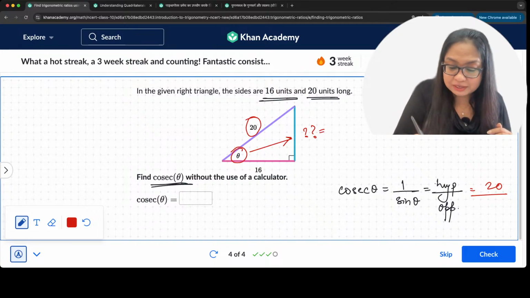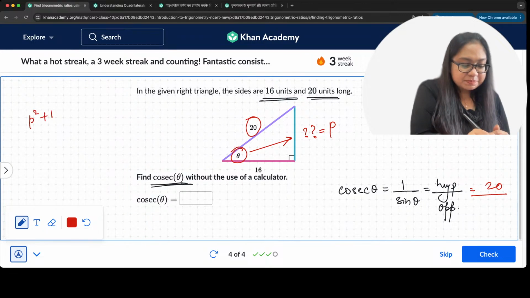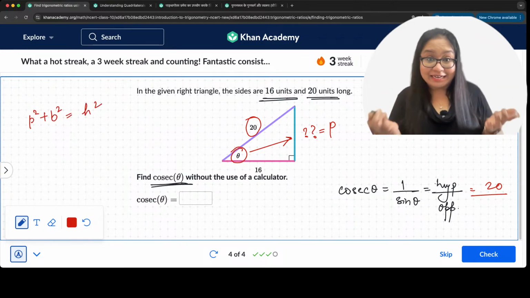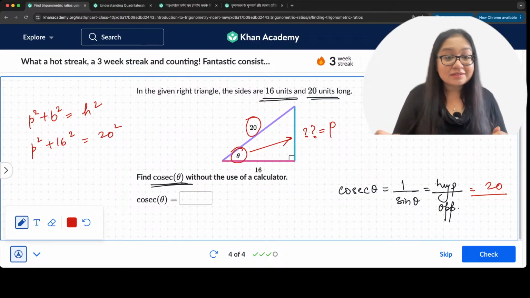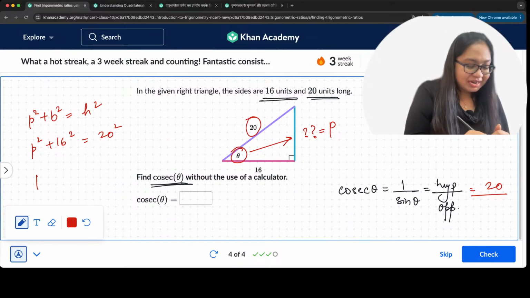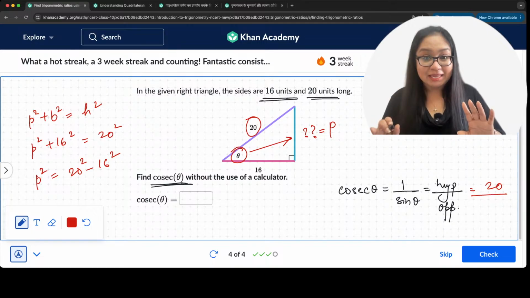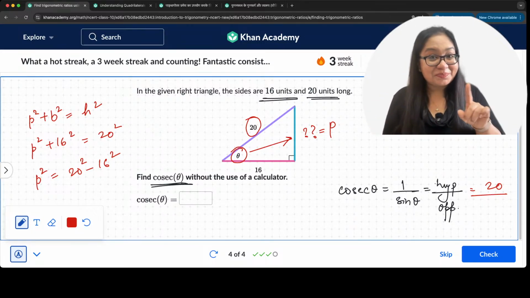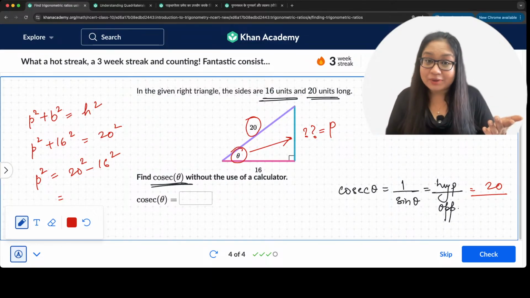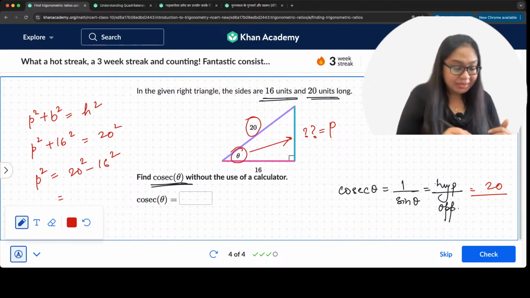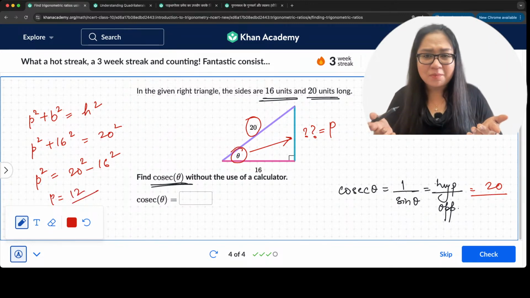Let's say this is equal to P. Now we can say that P squared plus B squared is equal to H squared for any right angle triangle. So P squared plus 16 squared is equal to 20 squared. We can find P squared is equal to 20 squared minus 16 squared. From here, when you calculate, you are going to get P is equal to 12.